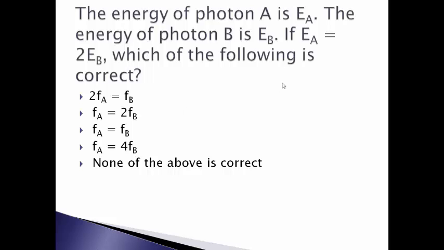Now here, energy, as we know, is directly proportional to the frequency. It means that more energy, more frequency. Here, energy of A is twice the energy of B. So that directly implies that frequency of A will be twice the frequency of B. So your answer will be option B here.